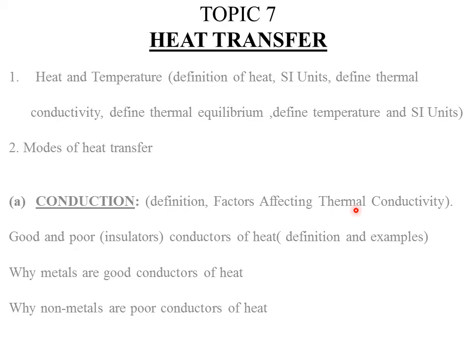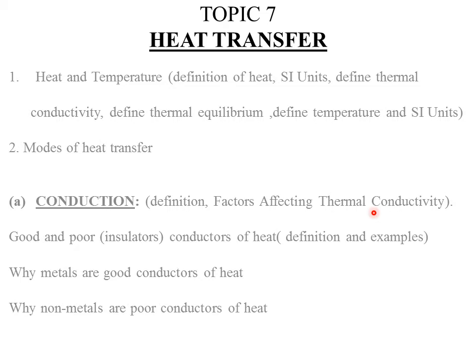Now, the third factor affecting thermal conductivity is what we call the cross-sectional area of the conductor, or what we call the thickness of the conductor. So remember, if a material has a larger cross-sectional area, it means it is actually thick. So thicker conductors have many electrons per unit area. Remember, those electrons are responsible for heat conduction from one point of the conductor to another.